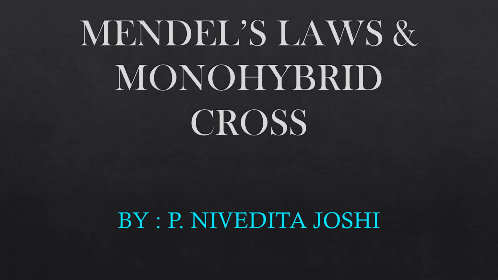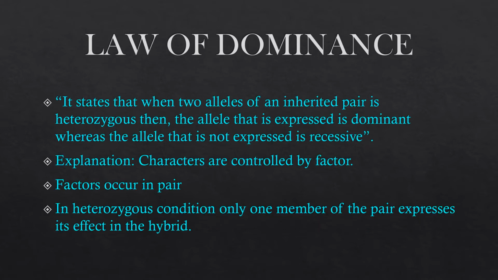So we will begin with the law of dominance. This law states that when two alleles of an inherited pair are in a heterozygous condition, the allele that is expressed is the dominant, whereas the allele that is not expressed is the recessive.